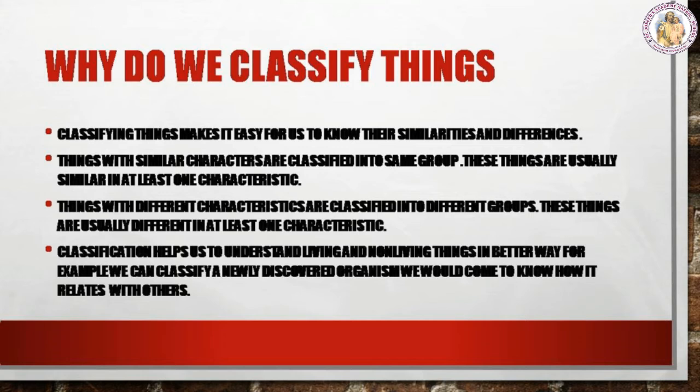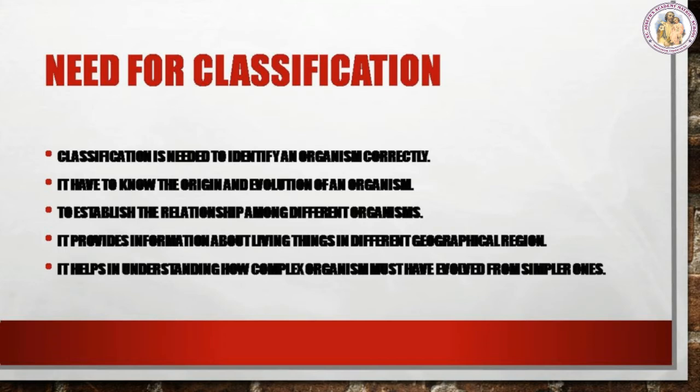Next, need for classification. Classification is needed to identify an organism correctly. It helps to know the origin and evolution of an organism, to establish the relationship among different organisms, and it provides information about living things in different geographical regions. It helps in understanding how complex organisms must have evolved from simpler ones.